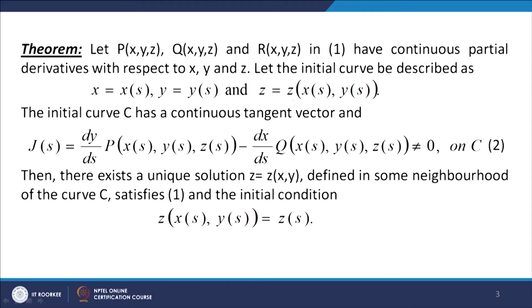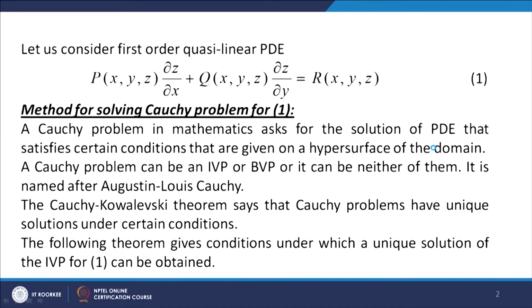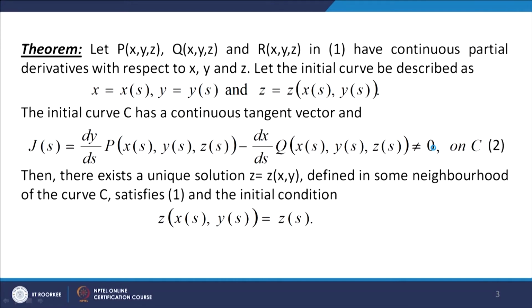The initial curve C, we assume, has a continuous tangent vector, and J(s), which is given by dy/ds · P minus dx/ds · Q at (x(s), y(s), z(s)), is not equal to 0 on the curve C. Then we can find a unique solution z = z(x, y) defined in some neighborhood of the curve C which satisfies equation 1 and the initial condition z(x(s), y(s)) = z(s).